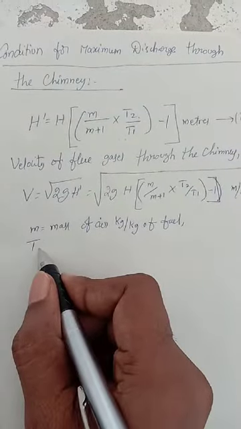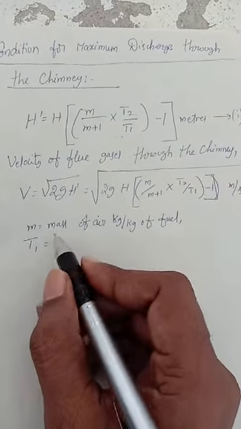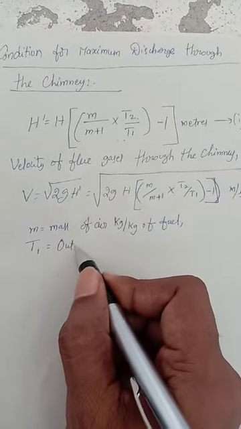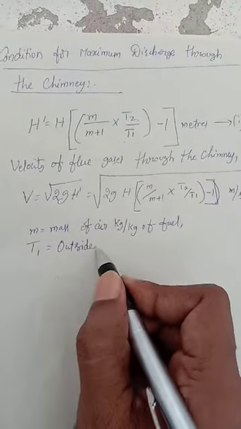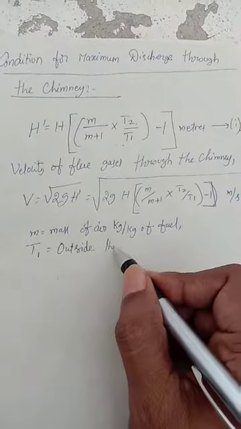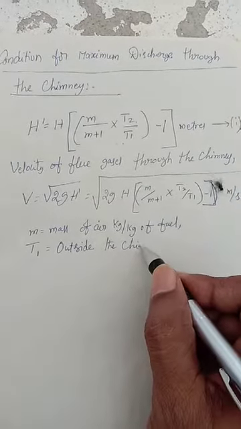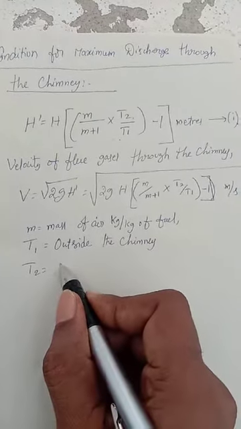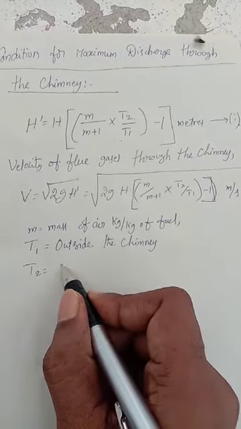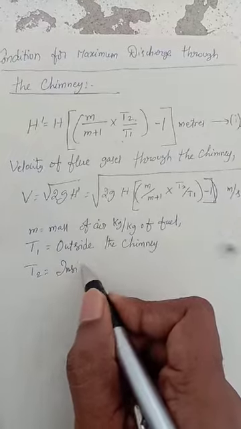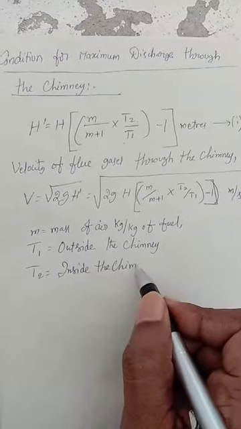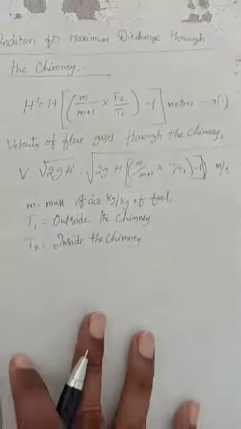Then you can write T1 is equal to absolute temperature of air outside the chimney. T2 is absolute temperature of the flue gases inside the chimney.